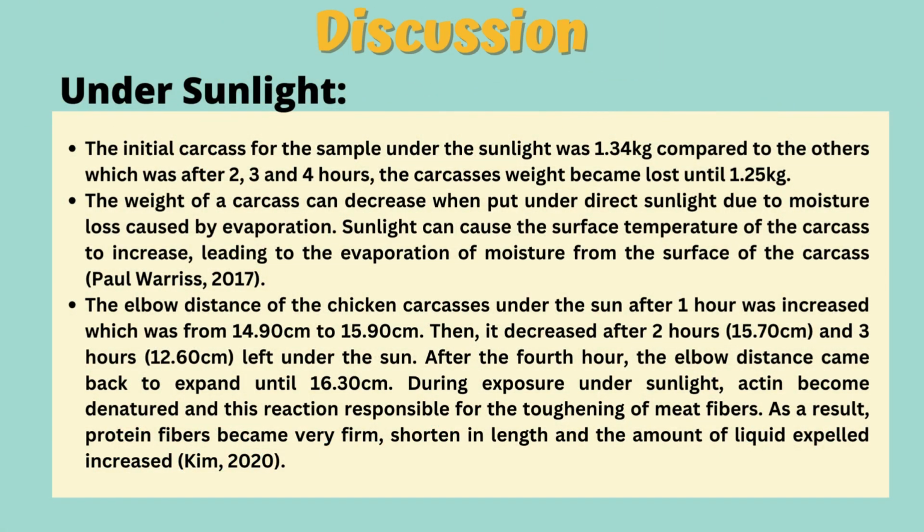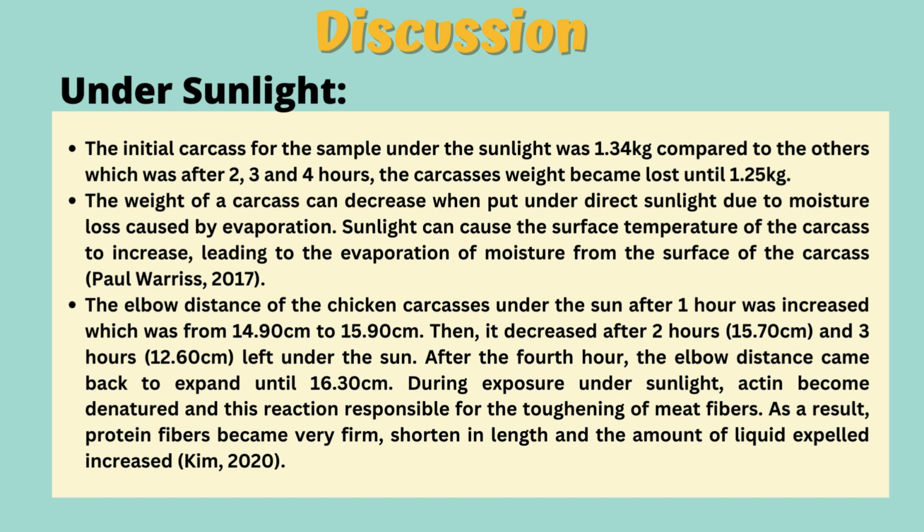Discussion. Under sunlight, the initial carcass weight for the sample under the sunlight was 1.34 kg, compared to the others, which after 2, 3 and 4 hours, the carcass weight was lost until 1.25 kg. The weight of a carcass can decrease when put under direct sunlight due to moisture loss caused by evaporation. Sunlight can cause the surface temperature of the carcass to increase, leading to the evaporation of moisture from the surface of the carcass.